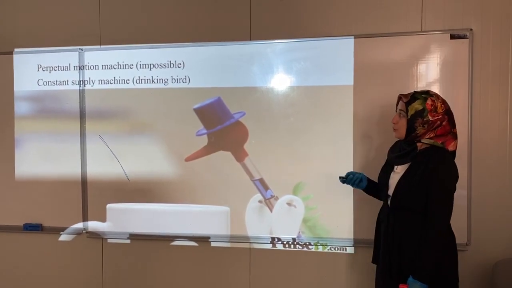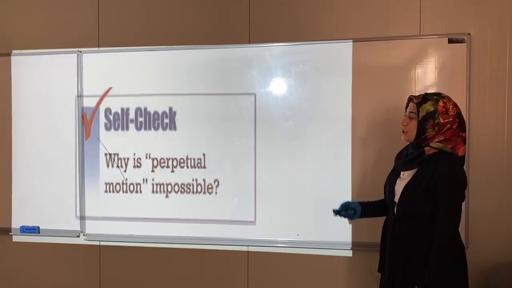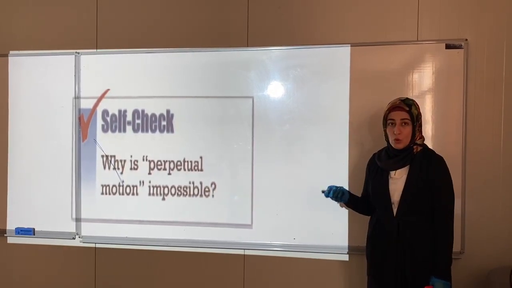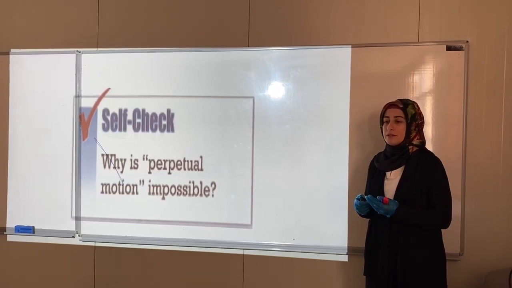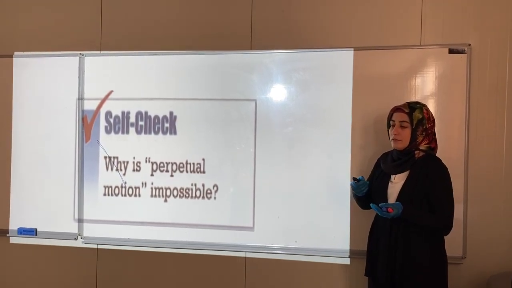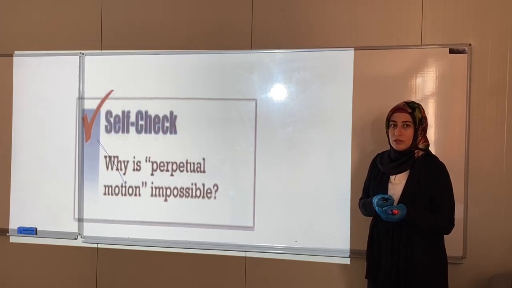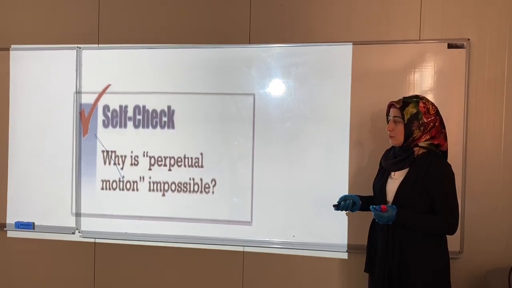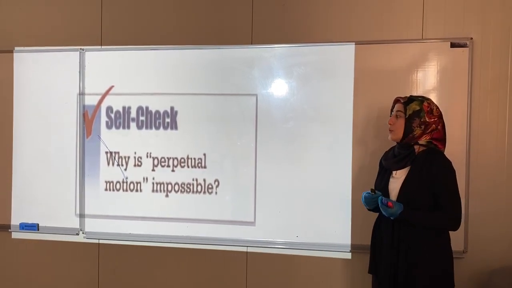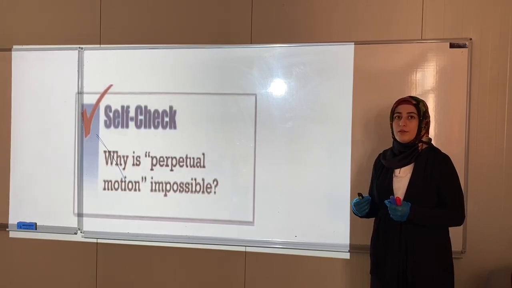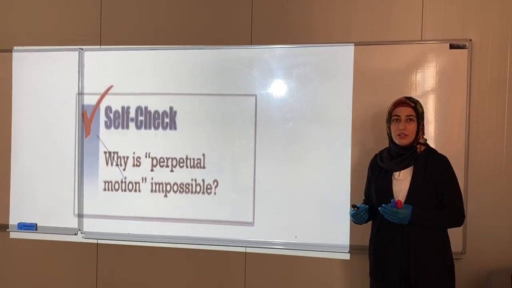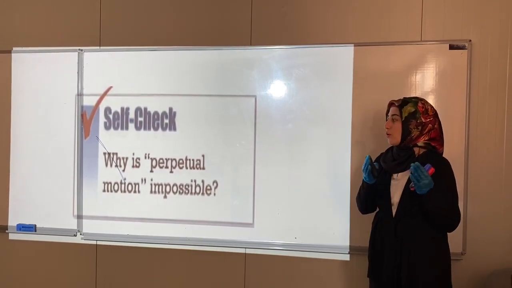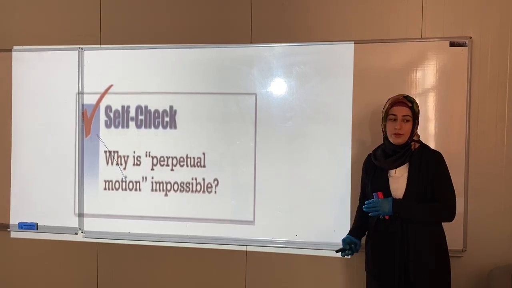Okay, but we have to know why a perpetual machine is impossible. We said a perpetual motion machine is the type of machine that, for example, if you give 20 joules of energy, it can give you the same amount of energy back. This perpetual machine is impossible. Why? Because we said there is always friction or thermal energy, which is useless energy that is produced during changing or converting one type of energy to the other type of energy.